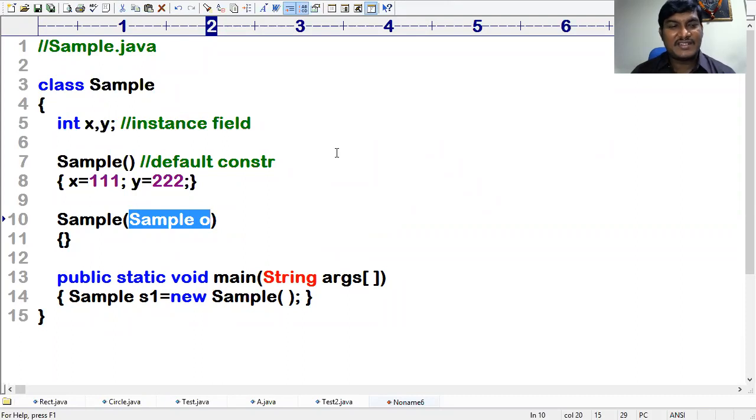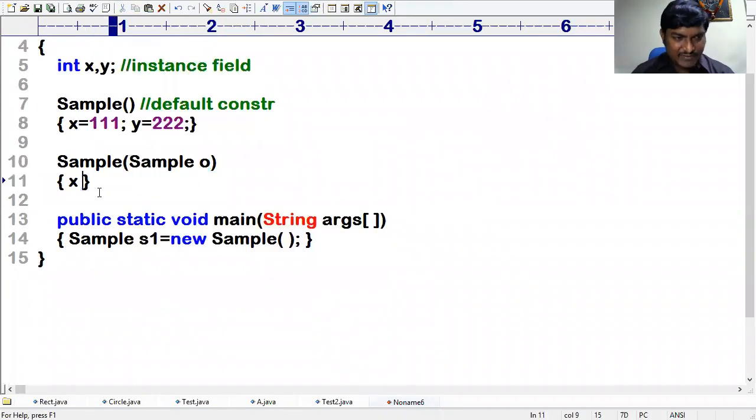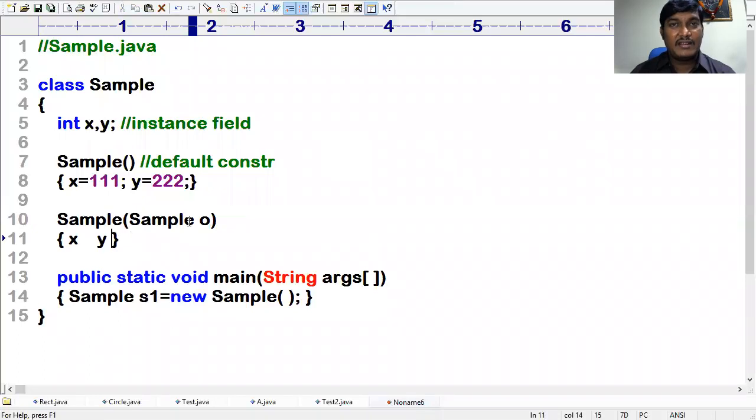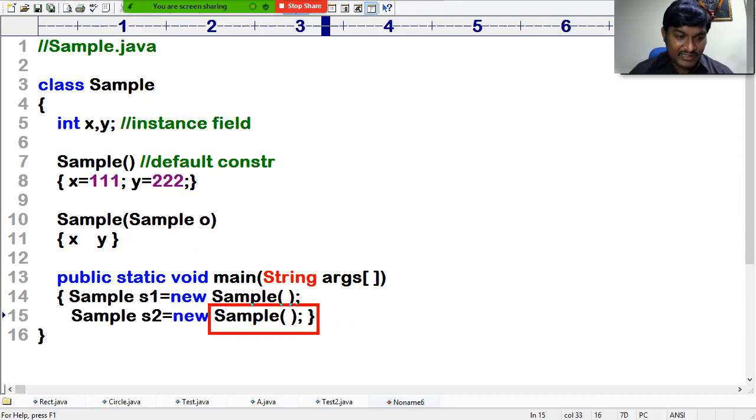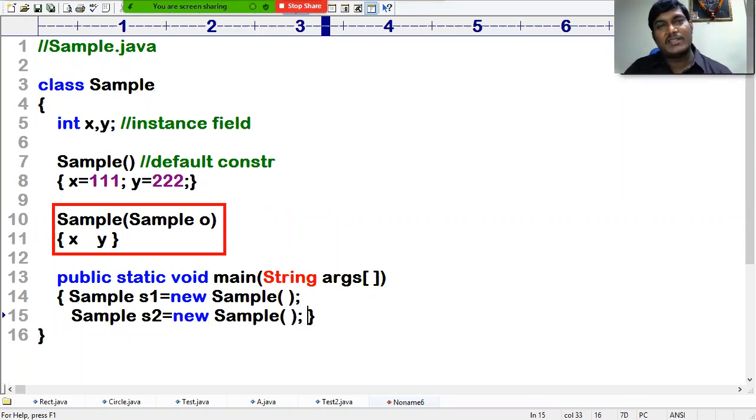With using constructors. Here we have x and y, the instance variables. Still, we have to concentrate. Now Sample s2 equal to new Sample. If you write like this, again it is calling the default constructor. I don't want to call the default constructor, but I want to call this constructor. This constructor requires an argument of Sample type, right?